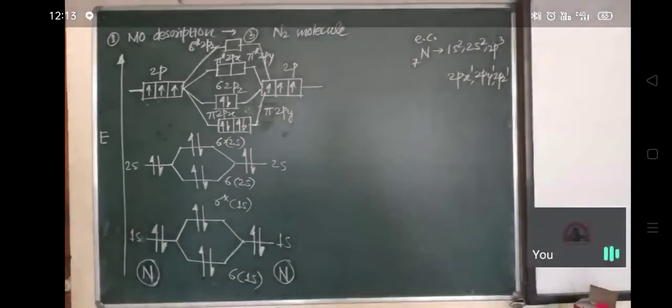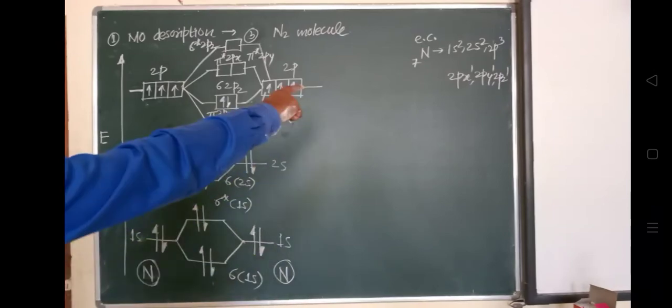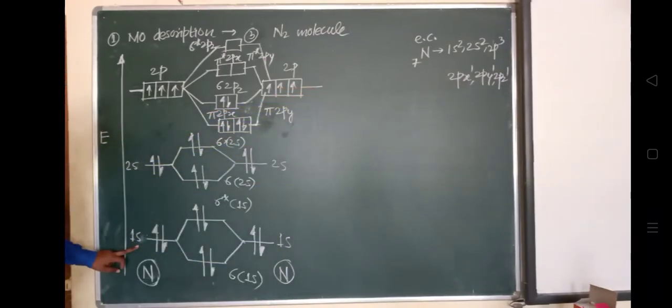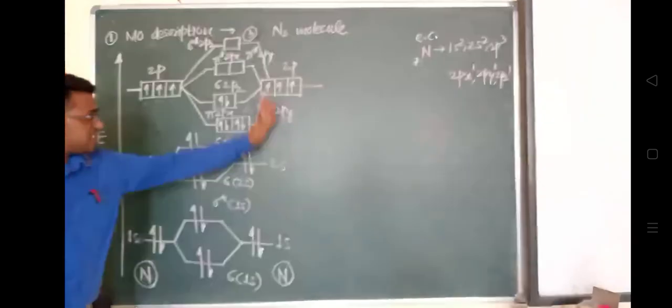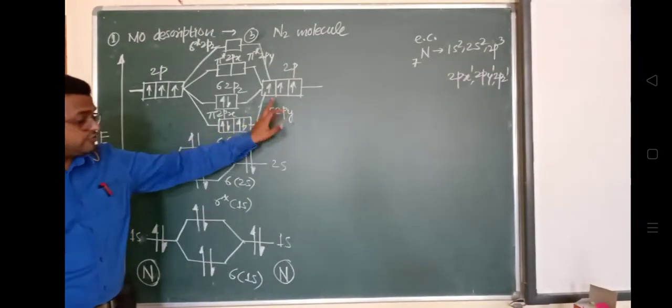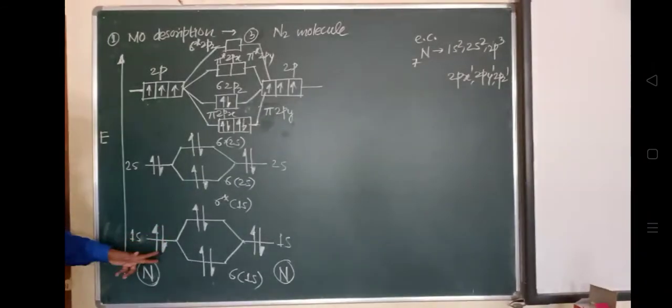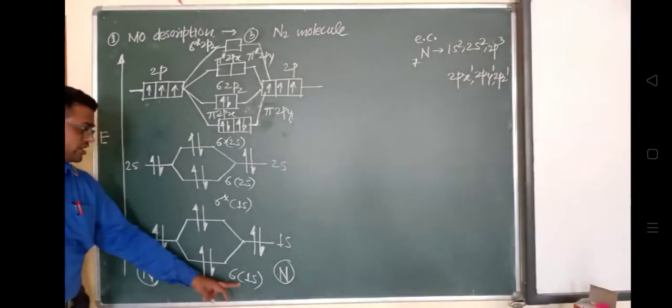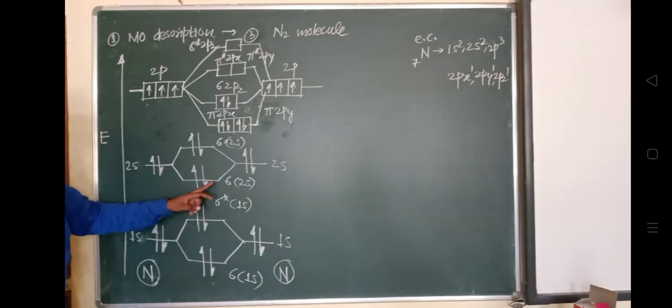One nitrogen atom has the electronic configuration 1s2, 2s2 and 2p3. So this is the electronic configuration of one nitrogen atom. The same way it is represented on the right side: 1s2, 2s2 and 2p3. When they combine, they form sigma 1s bonding, sigma star 1s antibonding, sigma 2s completely paired bonding,